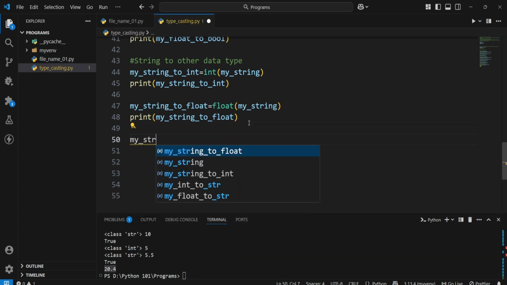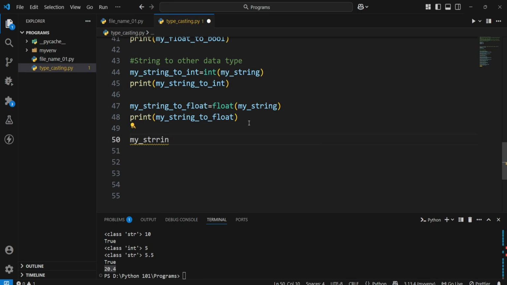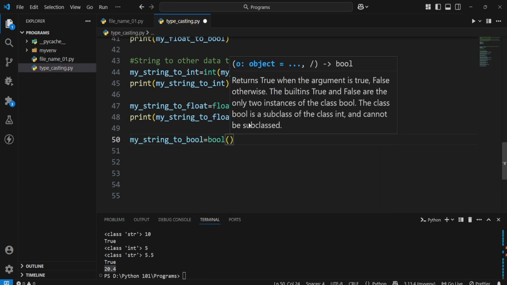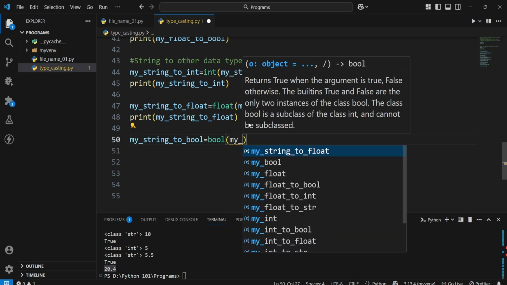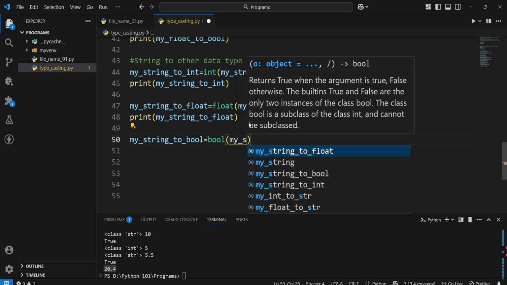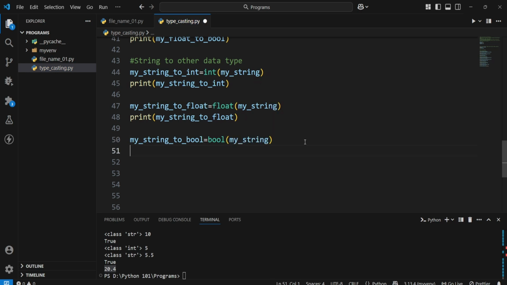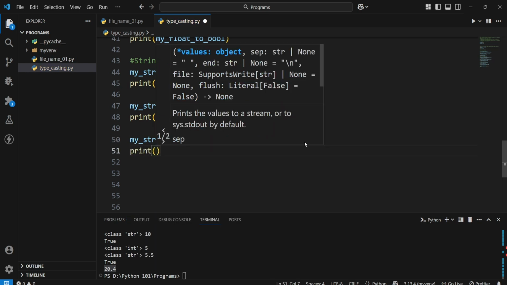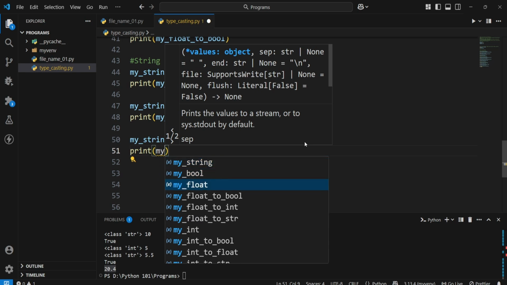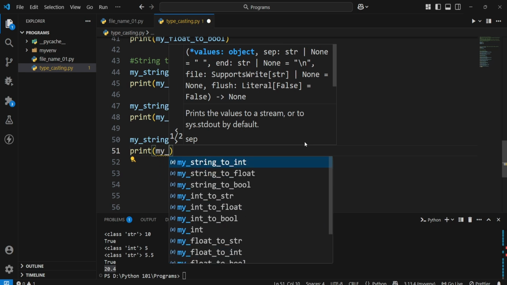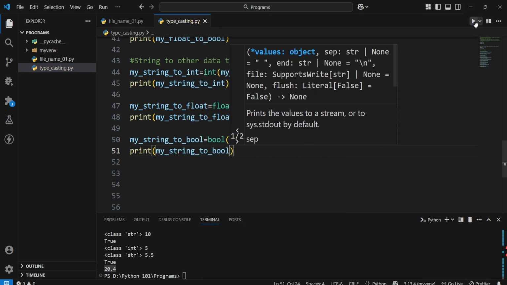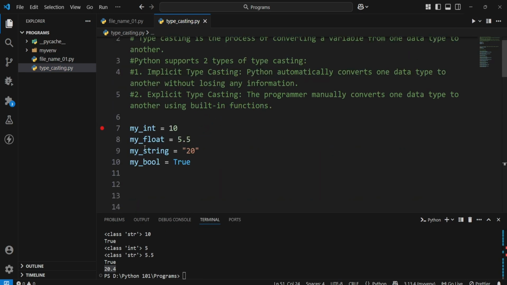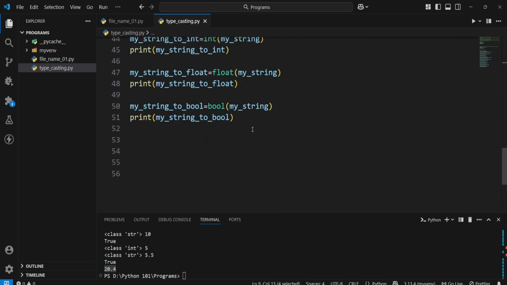So my string to bool is equal to, similarly, bool of my string, and I'll just print this: print my string to bool. Since my string contains some value, this will give me true.